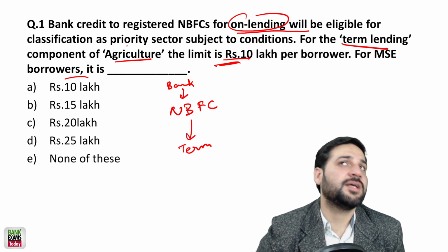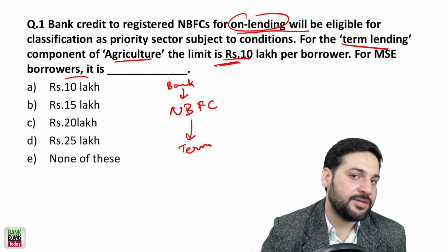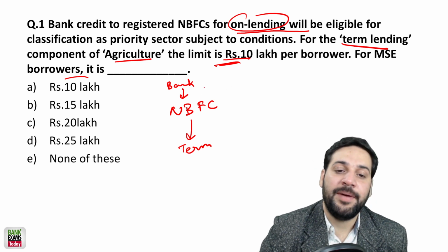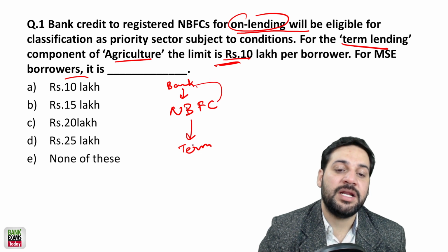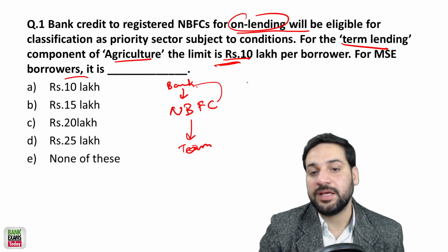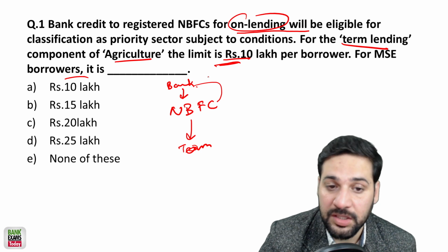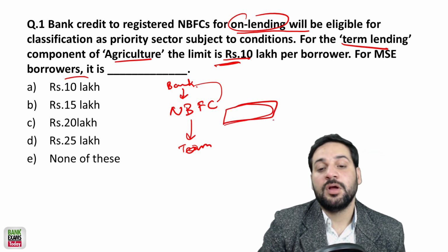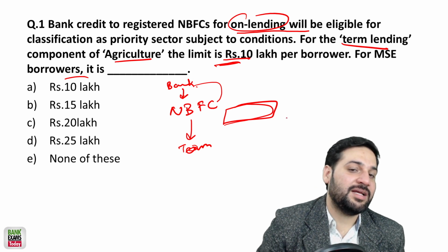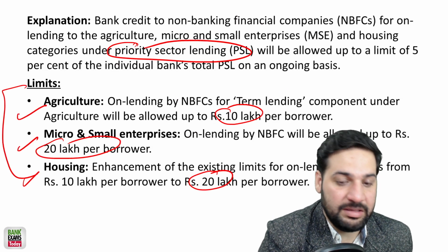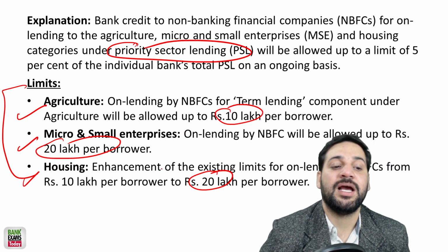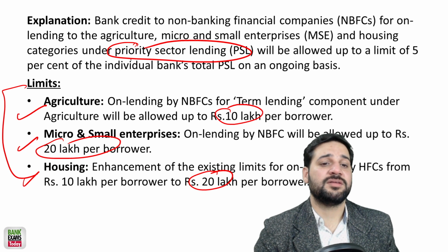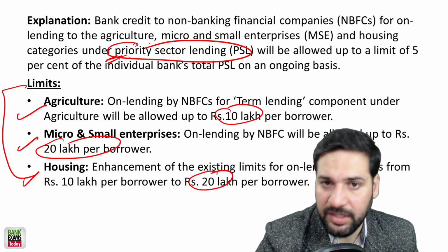I'll do a proper lecture on priority sector, which is really important for this exam. So the bank gives money to the NBFC, and now the NBFC is giving loans to agriculture, to the MSE, and to housing. There is a limit on the value of loan that would be considered as a priority sector loan. For agriculture, that is 10 lakh, for MSE 20 lakh, and for housing 20 lakh. It would be considered as priority sector lending. So very, very important.